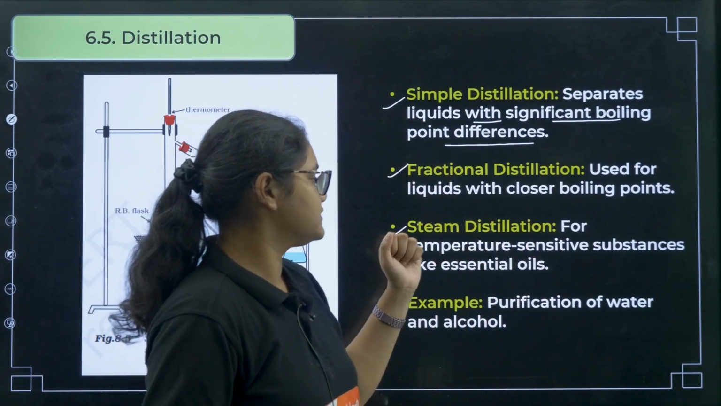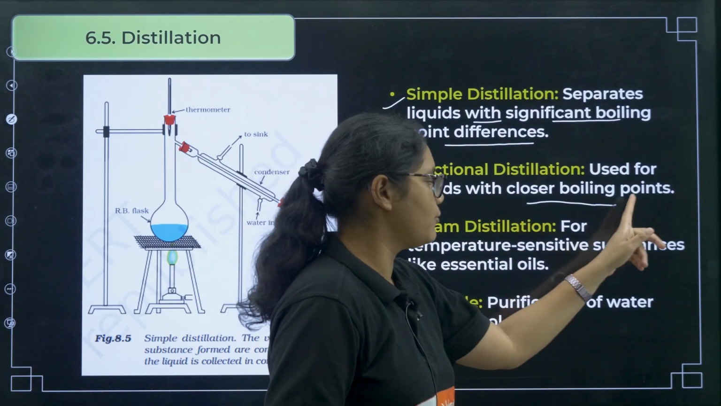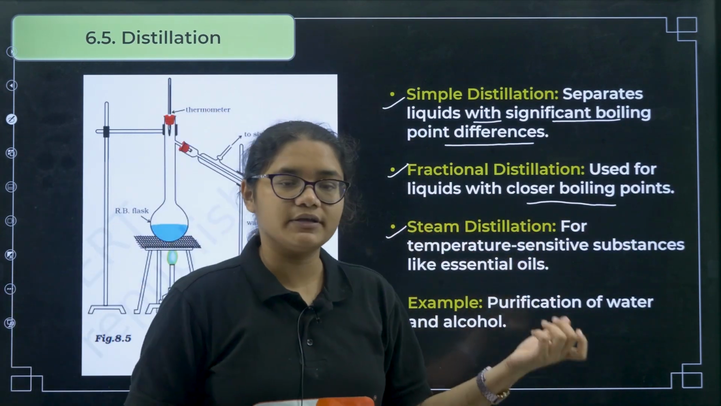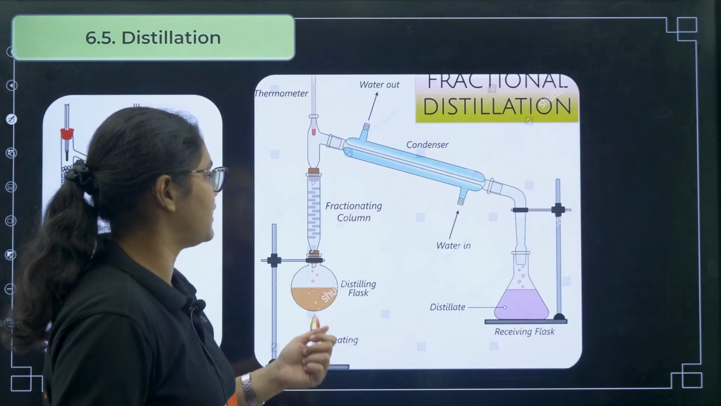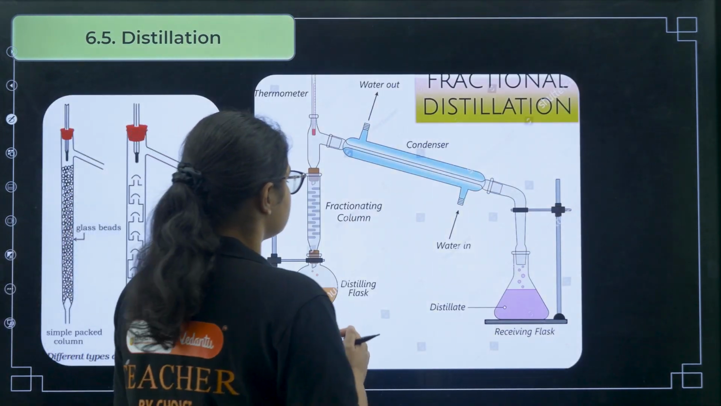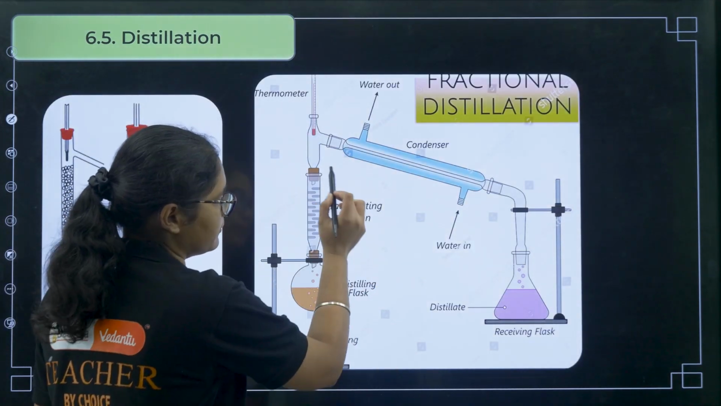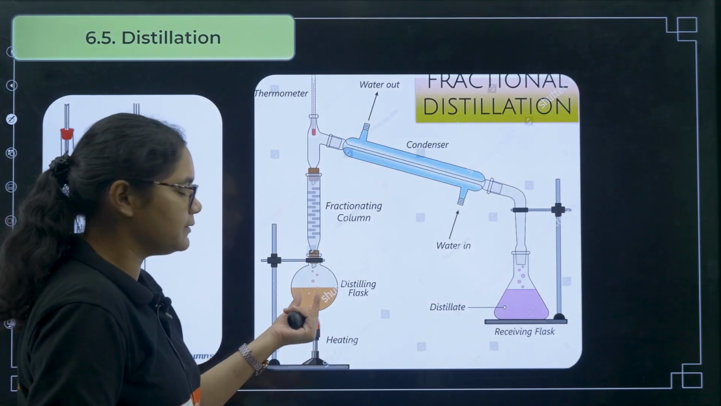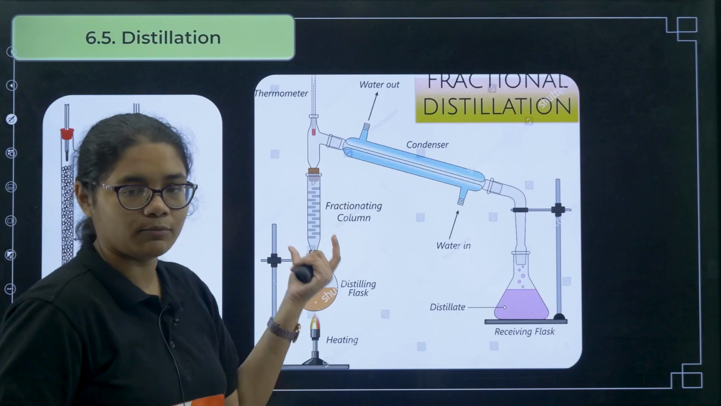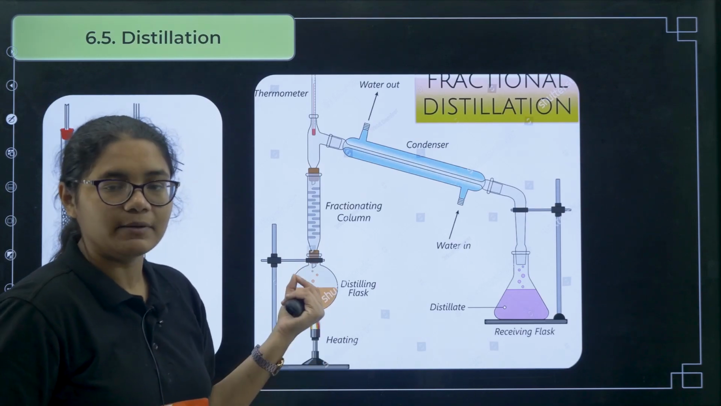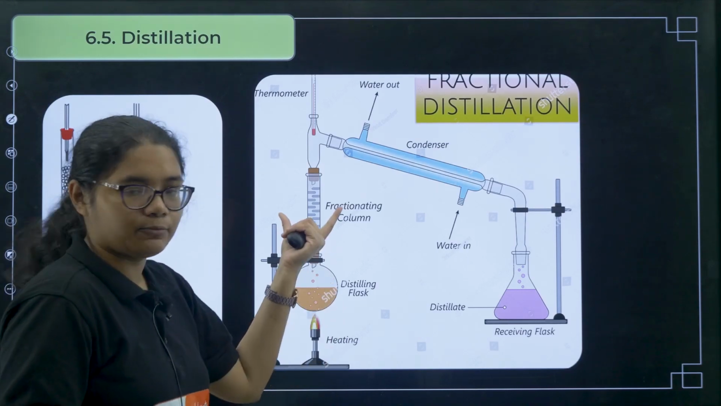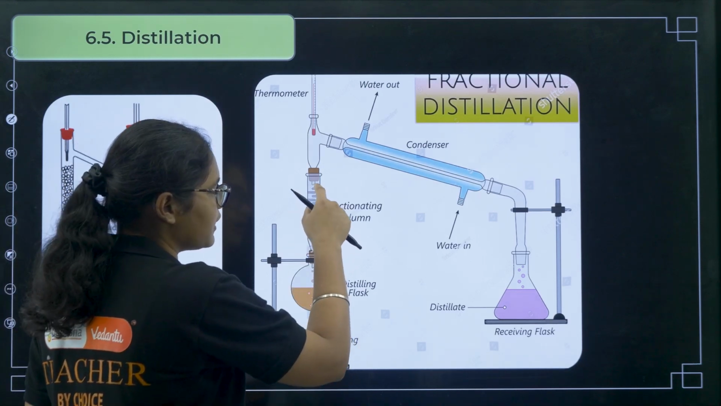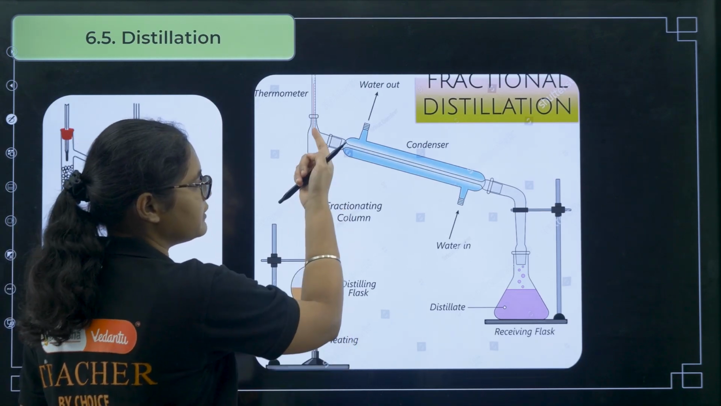Next one is fractional distillation. It is used when the boiling points of the two liquids are very, very close. So what extra do we use in fractional distillation? We use something called a fractionating column. When the two liquids A and B are there and you are heating them, then both A and B will evaporate. Now what happens in this fractionating column? There will be one which will condense and the other one will form vapor.